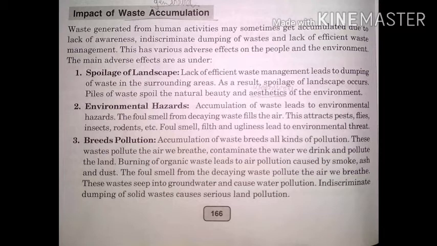Also the waste water or the waste which seeps underground, so groundwater also gets polluted. Indiscriminate dumping of solid waste causes serious land pollution. So you can imagine how this waste accumulation is damaging or harmful for our environment.